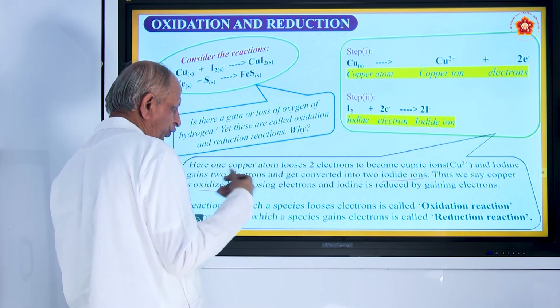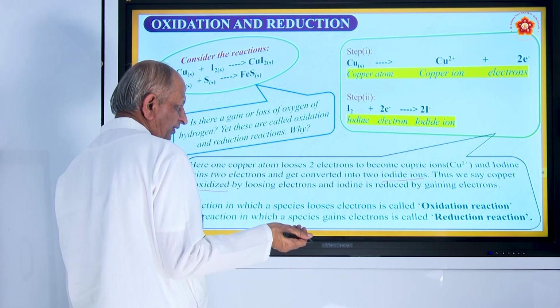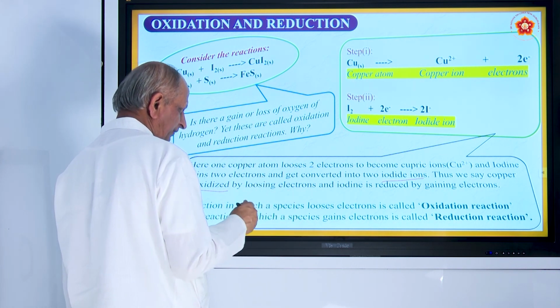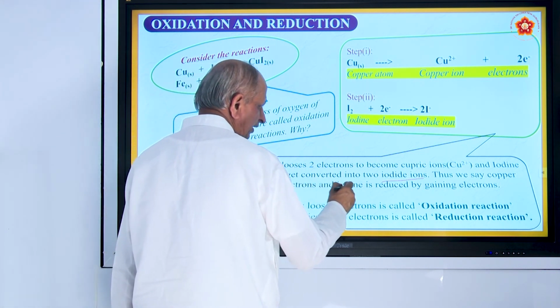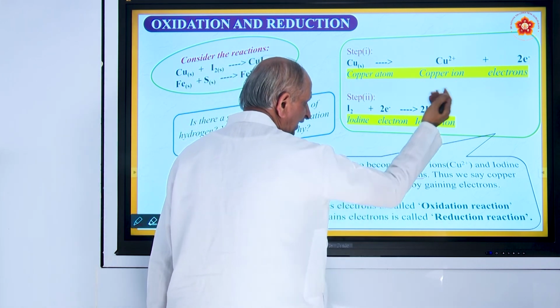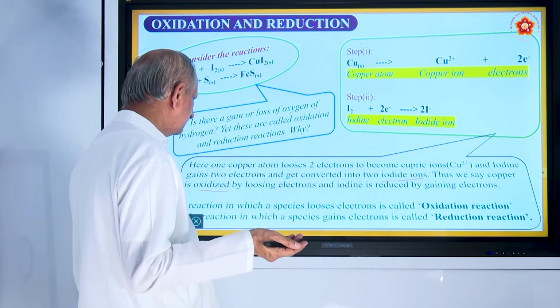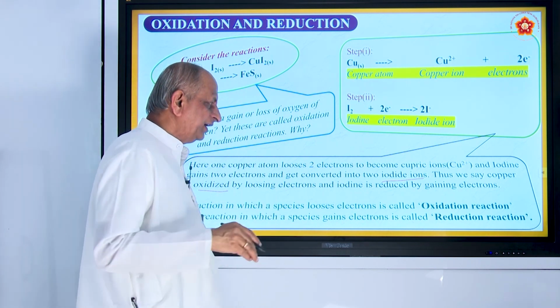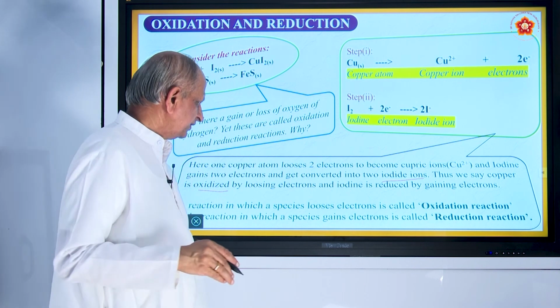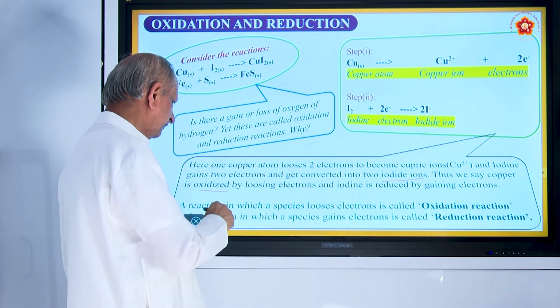When a substance loses electrons, the reaction is called oxidation, and iodine is reduced because it gains electrons. So, losing electrons means oxidation, gaining electrons means reduction. Okay.